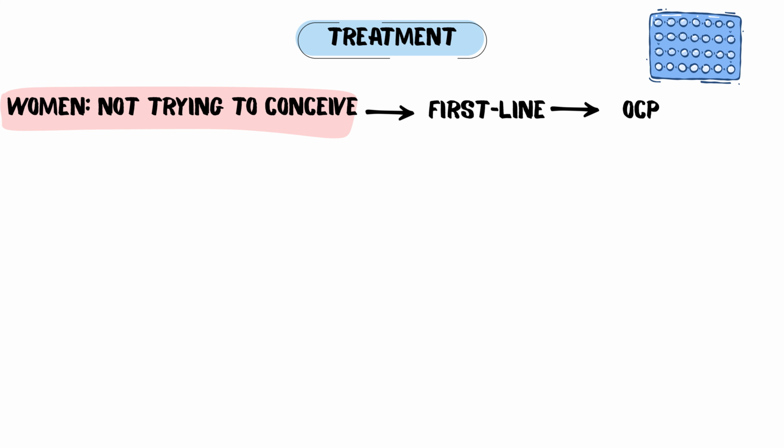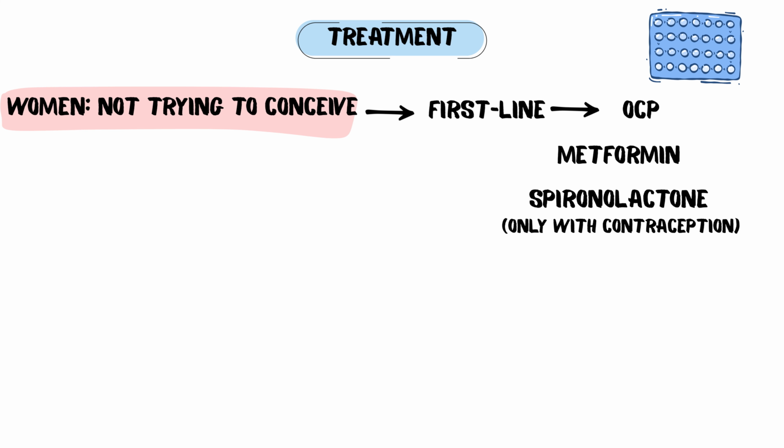Here's the treatment part for women not trying to conceive. Combined oral contraceptive pills are the first-line treatment. Metformin improves insulin resistance and cycle regulation. Spironolactone treats hirsutism, but only with contraception.